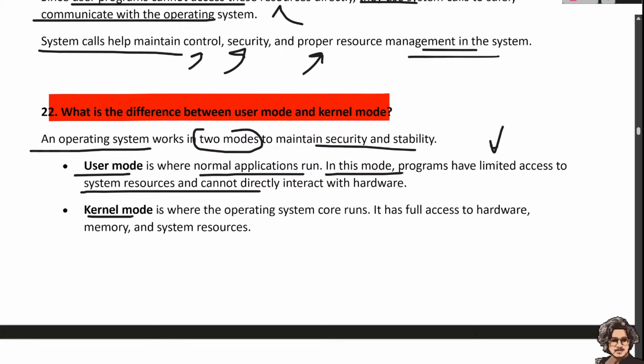Kernel mode is where the operating system core runs, and it has full access to the hardware, memory and all the system resources.